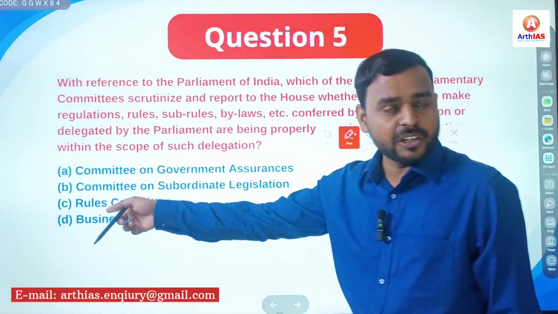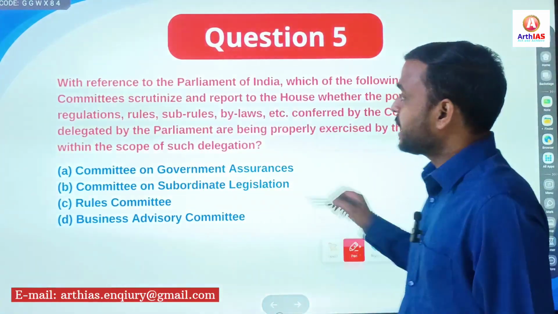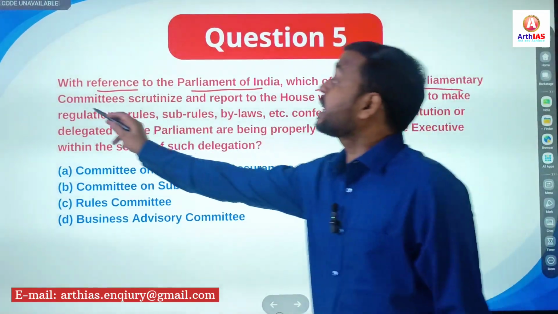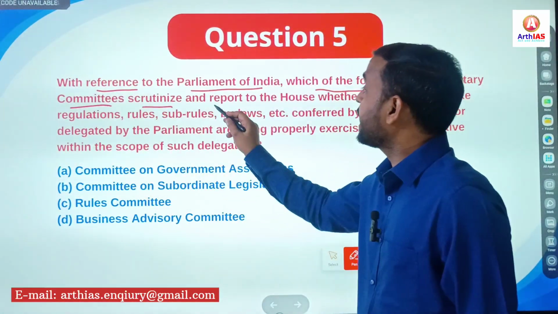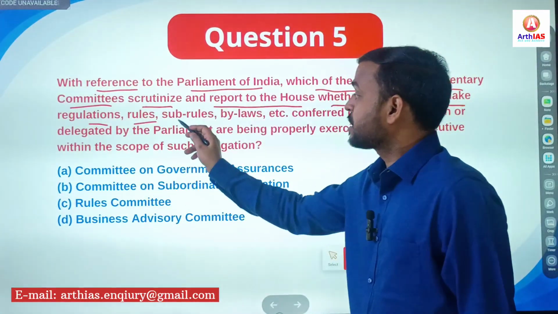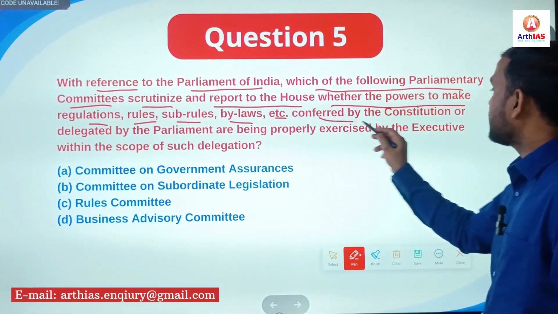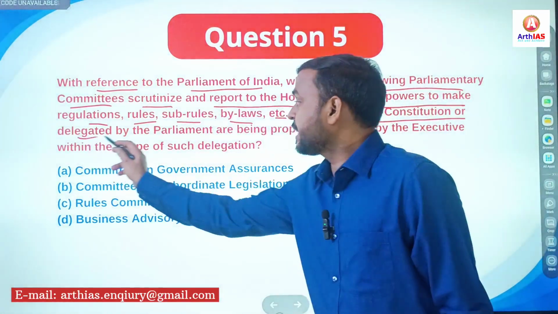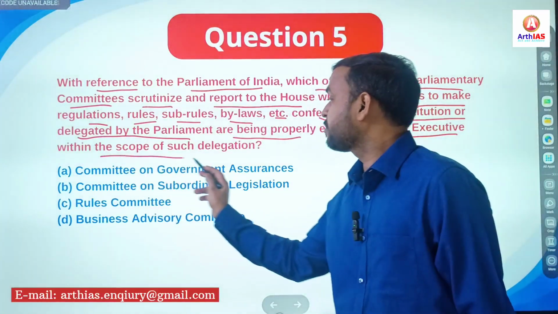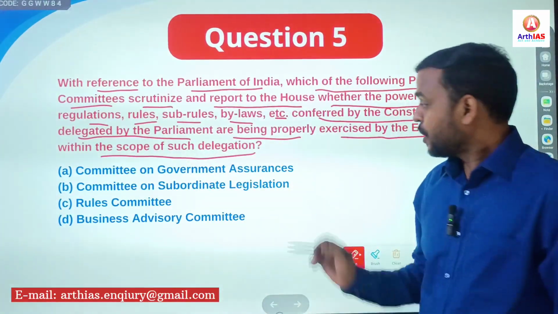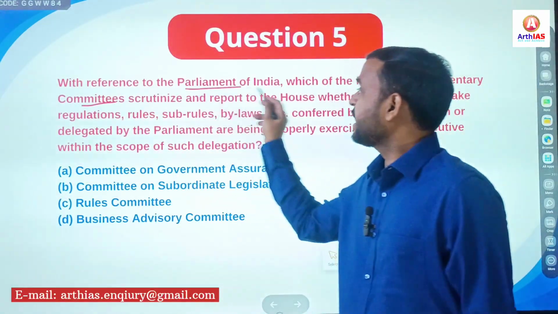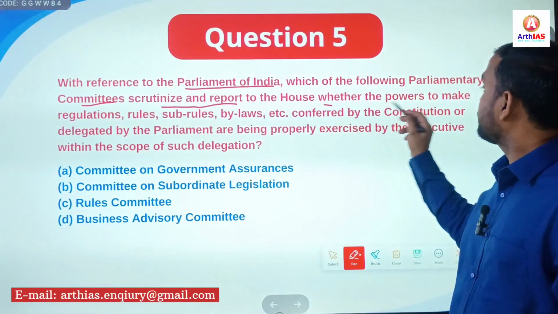Fifth, though the statement is longer, right? Time-taking question. It says, with reference to the Parliament of India, which of the following parliamentary committees scrutinize and report to the House whether the powers to make regulations, rules, sub-rules, bylaws, etc. conferred by the Constitution or delegated by the Parliament are being properly exercised by the executive within the scope of such delegation. Clear?